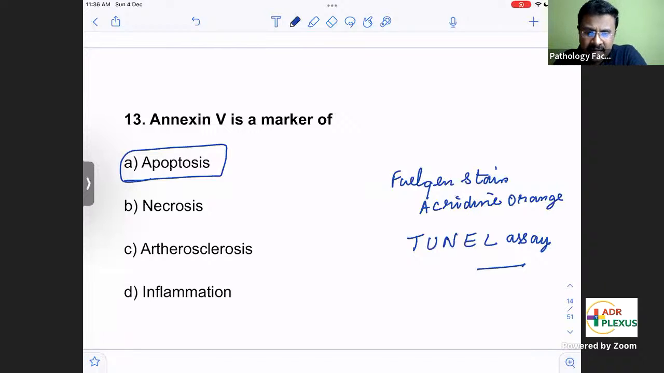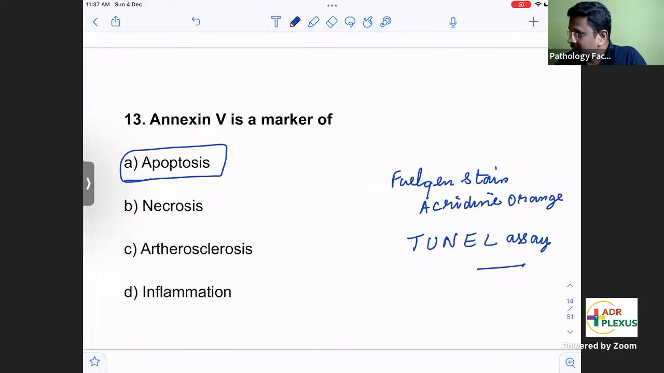Annexin is also a marker for hairy cell leukemia, but Annexin V, when it is specific, that is apoptosis. Yes, I accept annexin is also a marker for hairy cell leukemia, but annexin V is for apoptosis. Yes, that is annexin 1A.